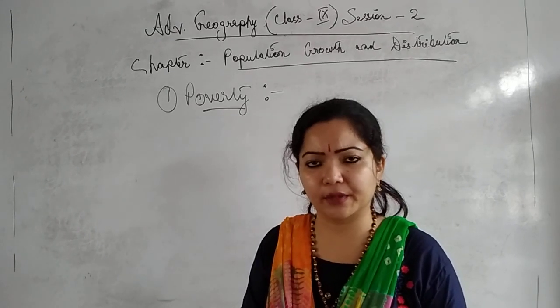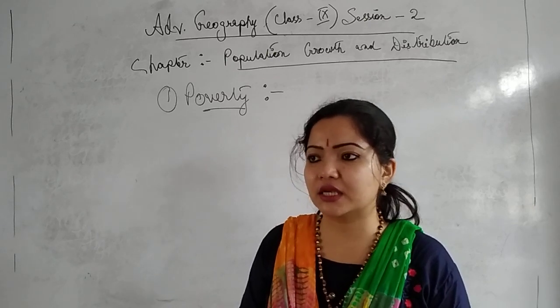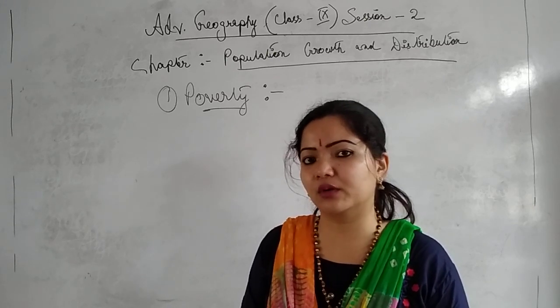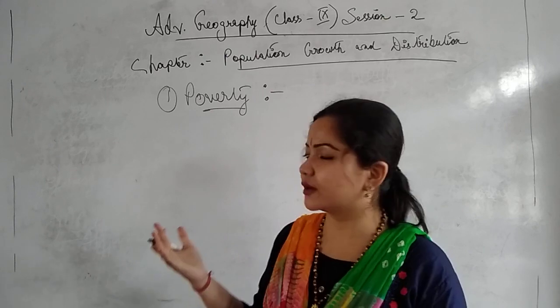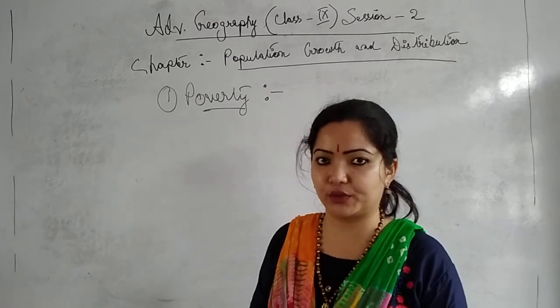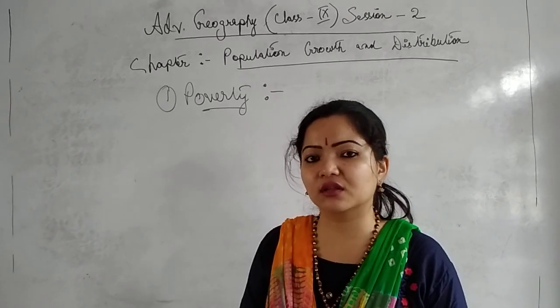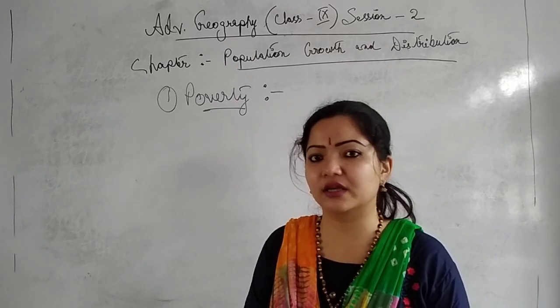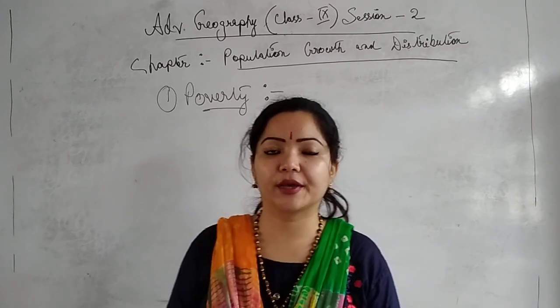I think you have heard about BPL cards also. These people are quite ignorant about the consequences of a high growth rate of population, so they don't take such matters seriously.